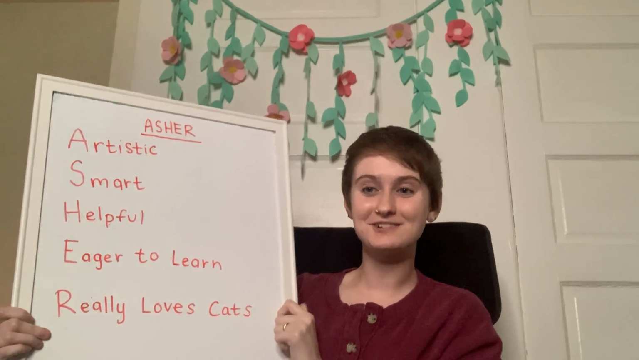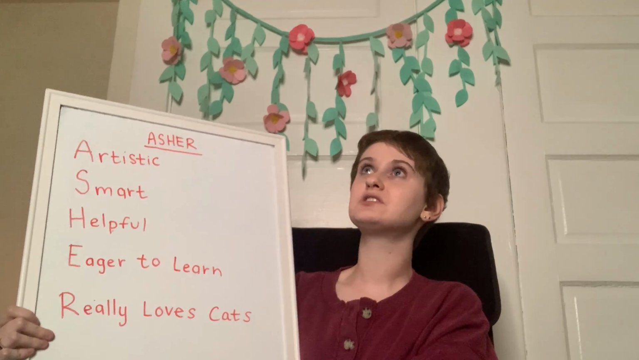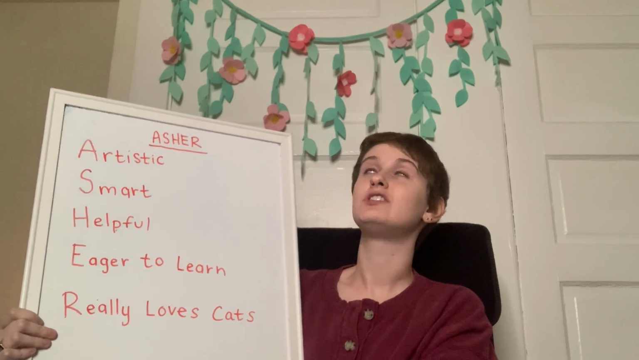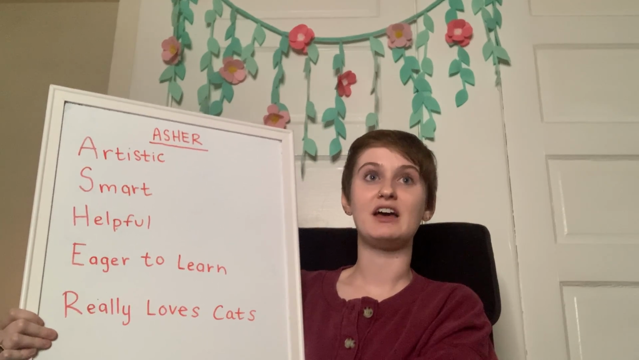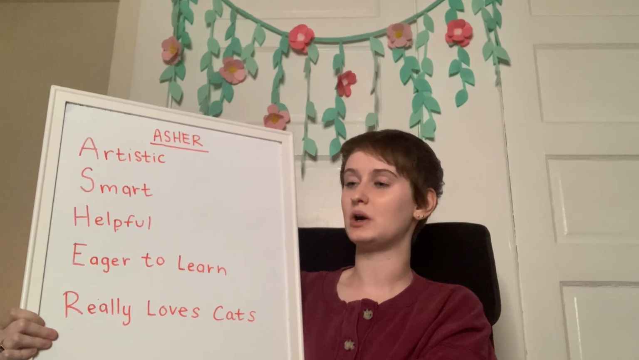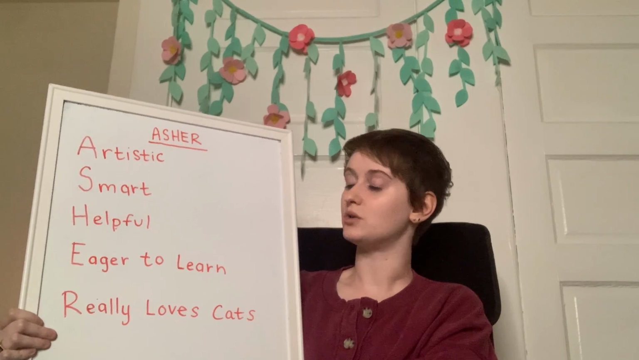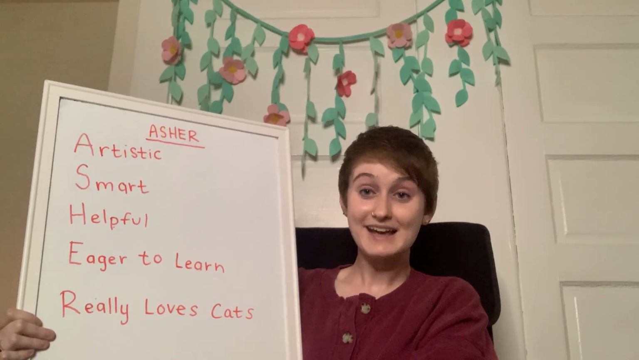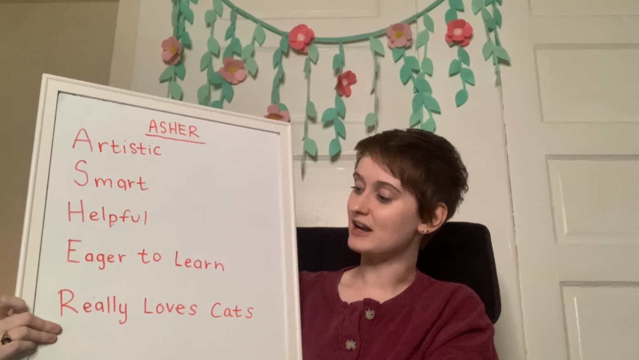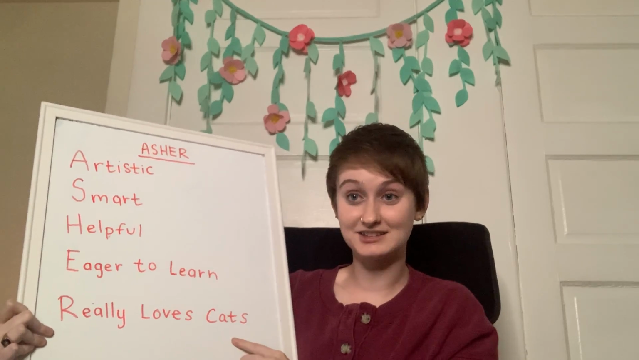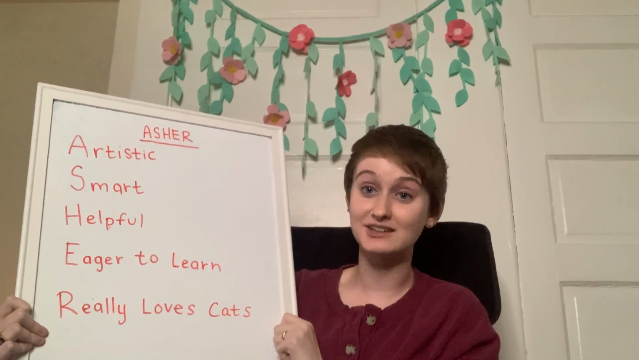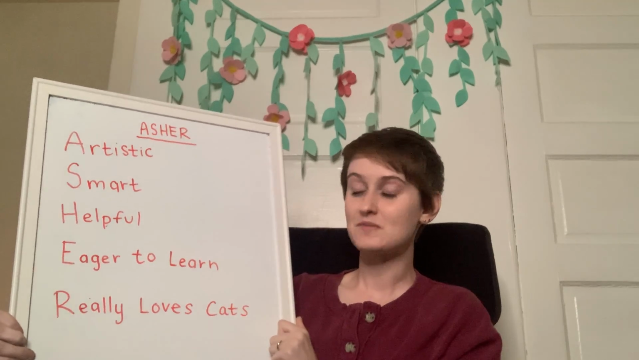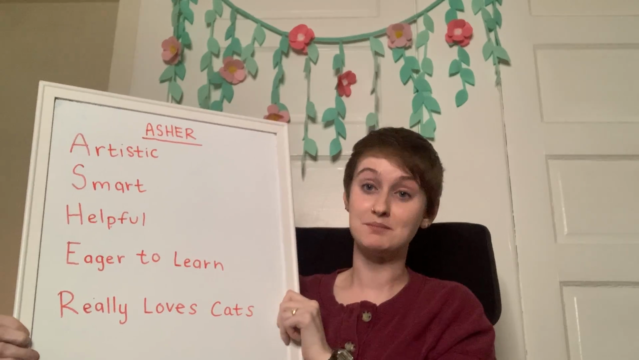And then R, this one is a little harder if you think about adjectives that start with R. What are some R adjectives? You could say you're respectful. You could say maybe you are ready to learn, or you're really happy, or you could think of something like that. But I decided to put really loves cats, because I really do. I love my cats. I talk about them all the time. They're in a lot of my videos. So I thought that those were all characteristics that describe me.